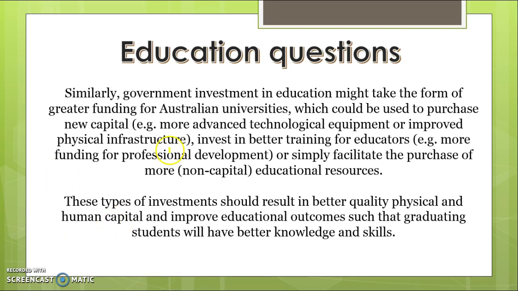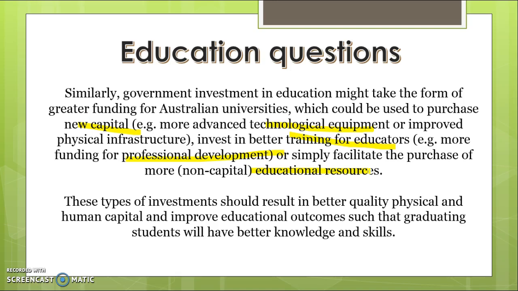So if we provide funding for universities or for schools, they could purchase new capital, more technological equipment, improve physical infrastructure, or they could invest that money in training for educators. So funding professional development, purchasing educational resources. Focus on what schools will actually do if they're provided with funds before you get into the benefits for boosting our supply potential. So really clear things: technological equipment, training, professional development for teachers, educational resources. That can be as simple as books and things like that.